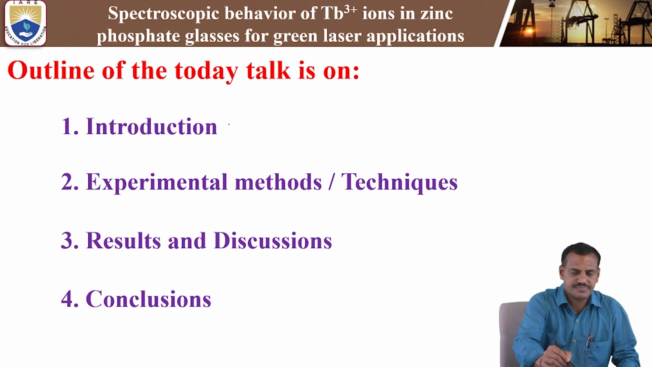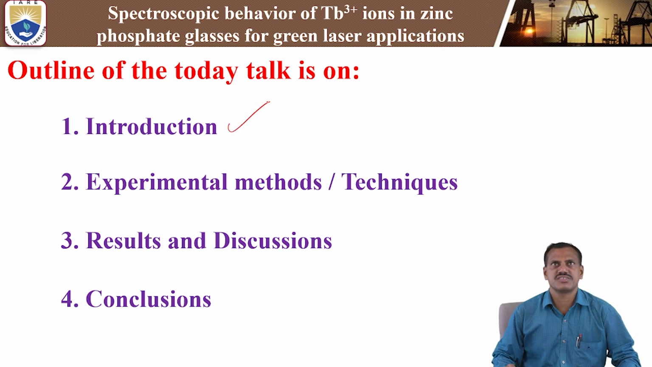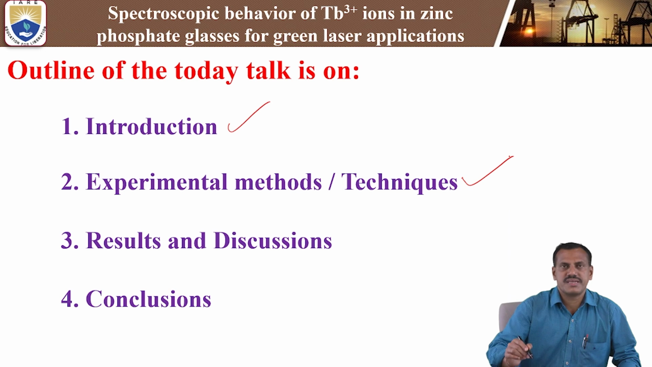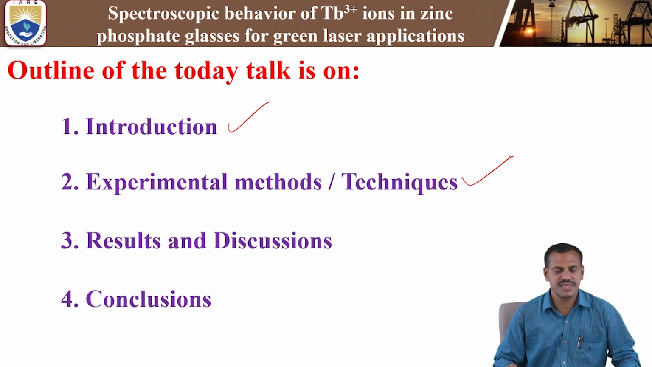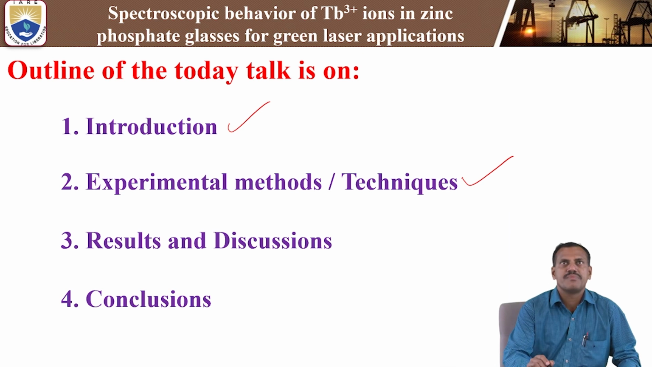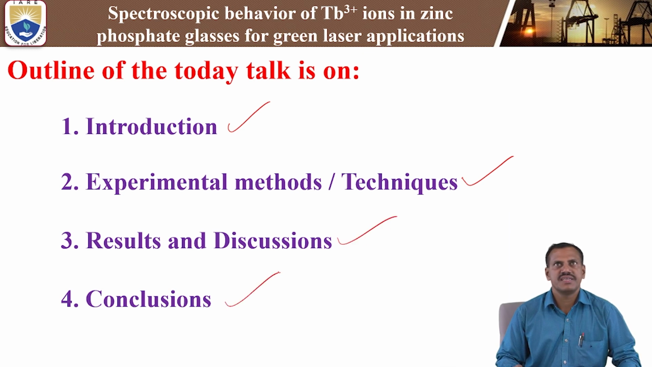First, the introduction. In the introduction, we want to discuss rare earth doped glasses, and terbium-3 plus particularly, and phosphate glasses. Next, experimental methods and techniques for the terbium-3 plus doped zinc phosphate glasses. Next, results and discussion of the spectroscopic properties of terbium-3 plus ions in zinc phosphate glasses. Finally, the conclusion or summary of the terbium-3 plus doped zinc phosphate glasses.